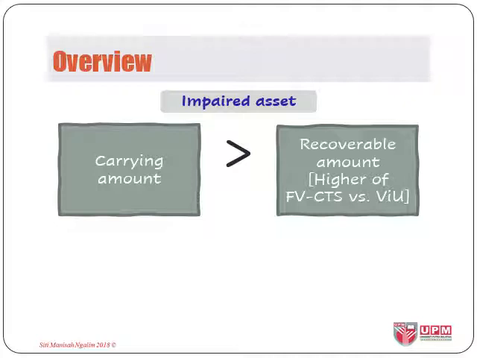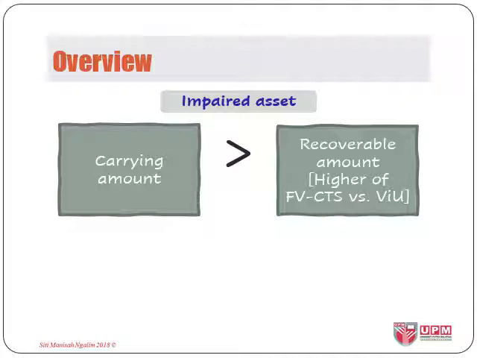We know that impairment loss occurred when the recoverable amount is less than the carrying amount, and the recoverable amount shall be chosen from the higher of fair value minus cost to sell and the value in use. But as discussed in previous FAR course on impairment, it is not every time that we could come up with both values, and if that is the case, whichever one available will be used in the impairment testing.